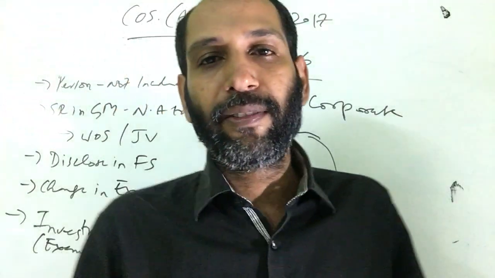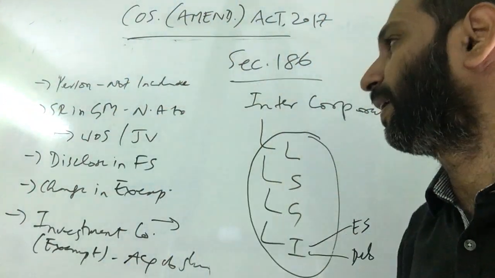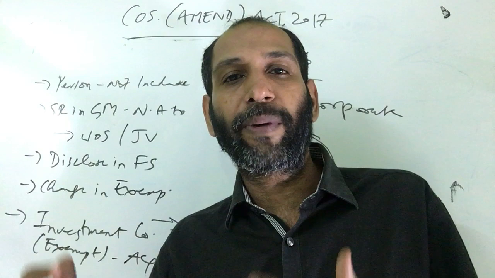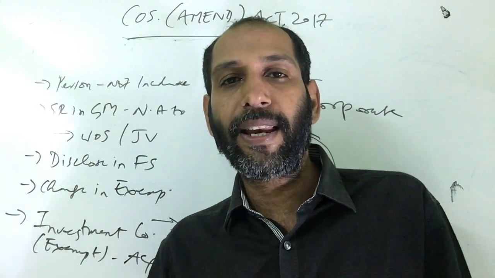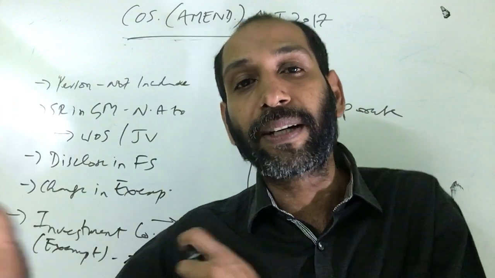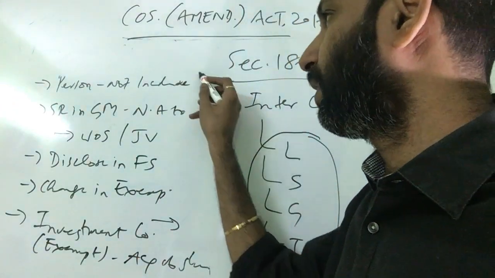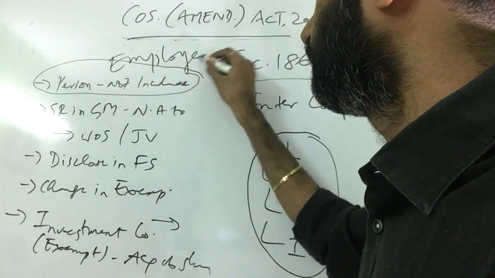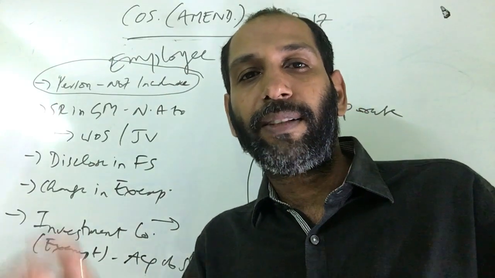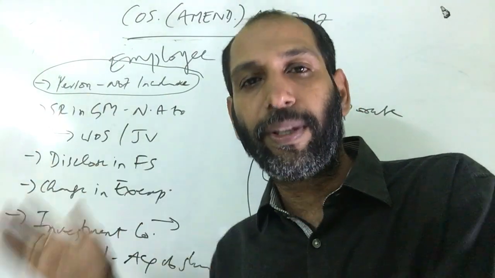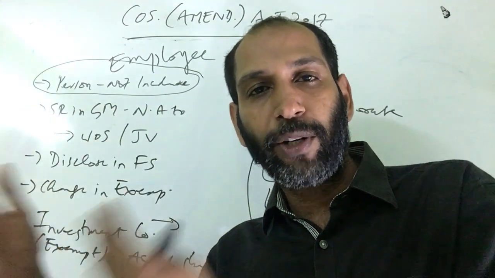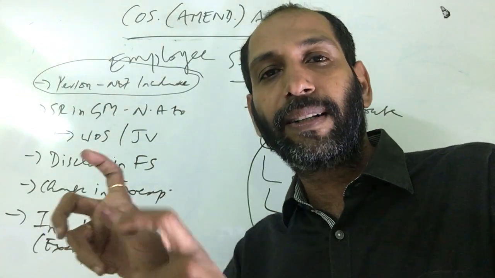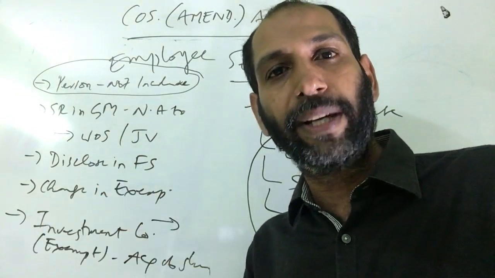Now, we will deal with the amendment which is introduced by the Companies Amendment Act 2017. What are the amendments? The section says no company shall give an intercorporate loan, security, guarantee or investment in another company, body corporate or a person. So there is an amendment. The term person now does not include an employee. So that is the very important exemption. The restriction is not to give any loan or LSGI to any body corporate, to any company, and the section says a person. The Companies Amendment Act 2017 has now exempted the employee who is in the employment of the company from the term person.